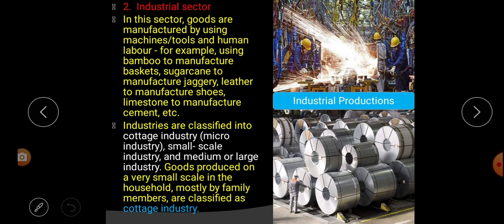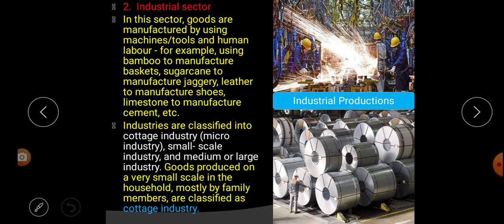Next paragraph. Industries are classified into different parts. That means cottage industry, or we can say micro industry. Next, small scale industry. And the other is medium or large scale industry. That means industry can be classified into three categories. The first one is cottage industry, or we can say micro industry. The second is small scale industry, and the third one is medium or large scale industry.